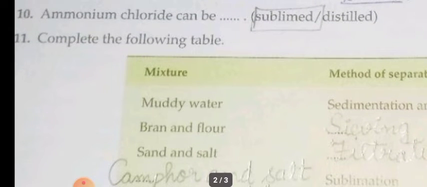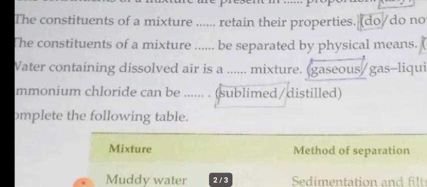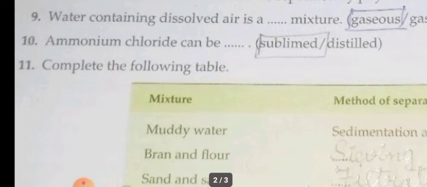10th question. Ammonium chloride can be sublimed or distilled. So ammonium chloride is a solid. You can't distill that. So sublimation is the process. So it is sublimed. Okay children.